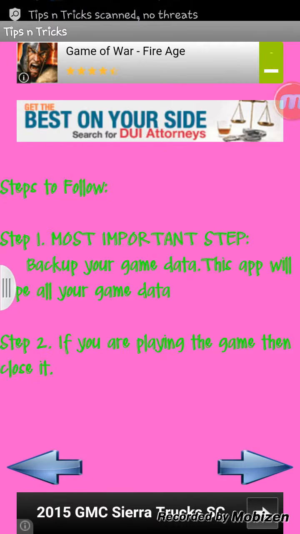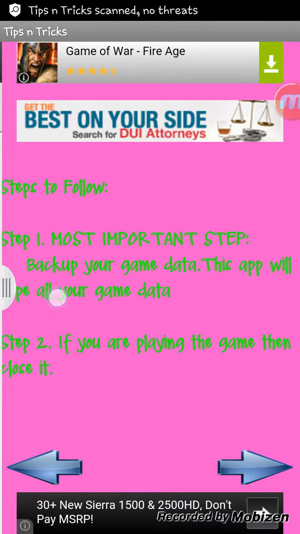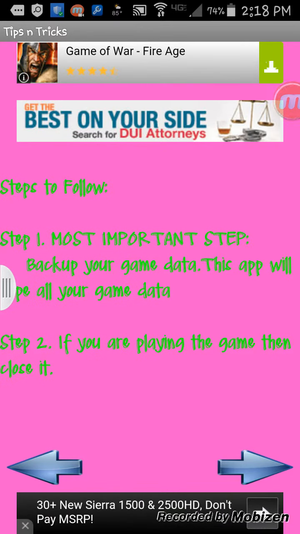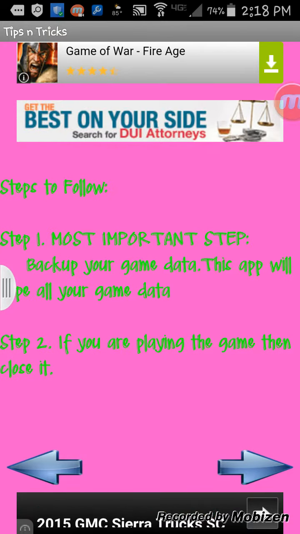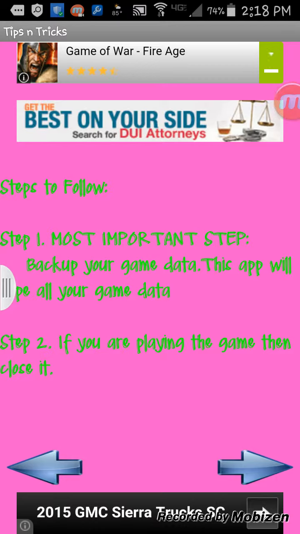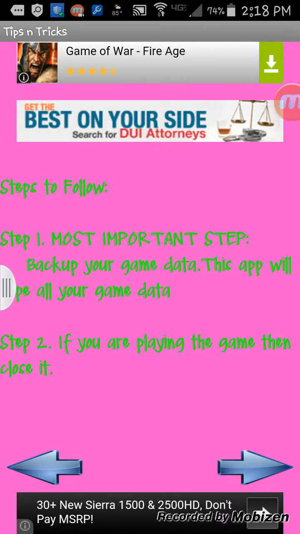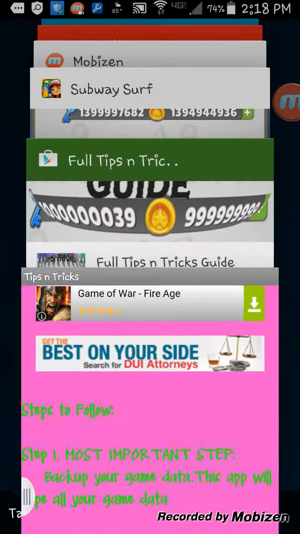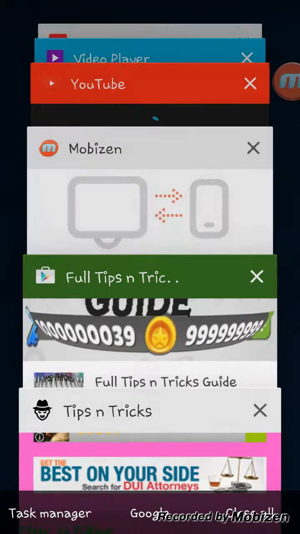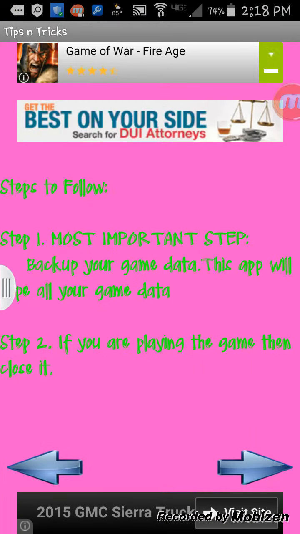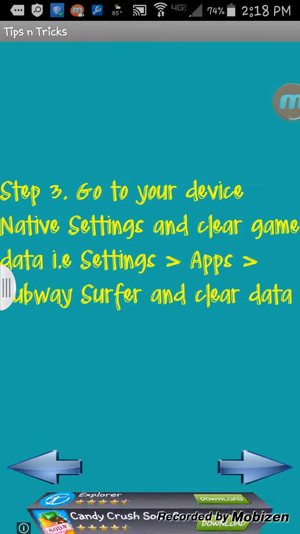Back up your game data. This app will do it. Basically what it's saying here for step 1 is that it's automatically gonna back up your game data. For step 2, if you're playing the game, close it. So I need to go close it. There we go. Go to the next one.